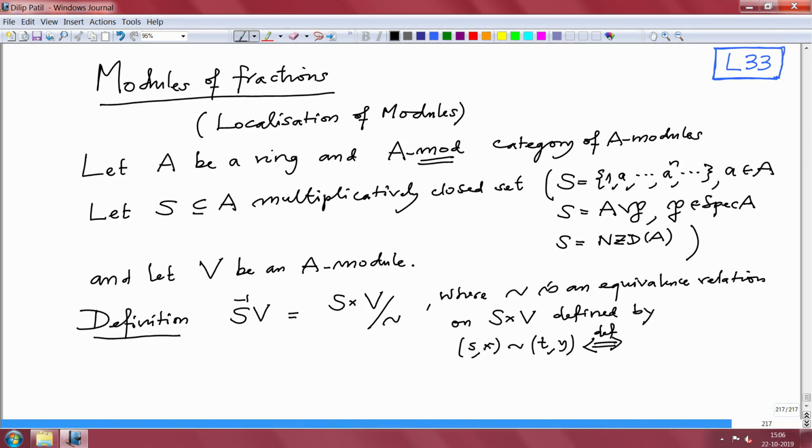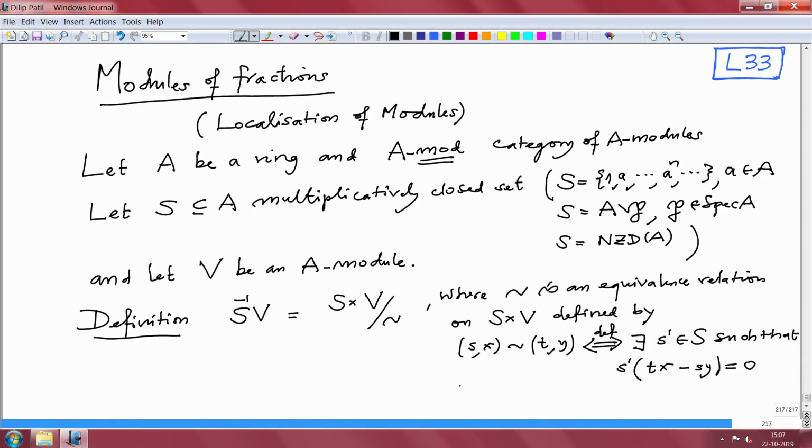think of this as a fraction x over s, this as y over t, and cross multiply and multiply by an element of S. So, there exists an element s prime in S such that s prime times (tx minus sy) is 0.